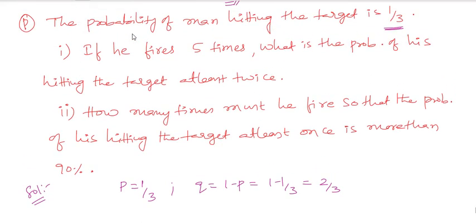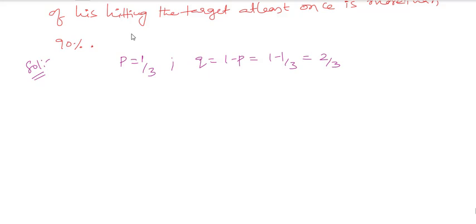The first question: if he fires 5 times, the value of n is 5. Then what is the probability of his hitting the target at least twice? At least means greater than or equal to. So n value they had given as 5, and you need to calculate the probability of x greater than or equal to 2.